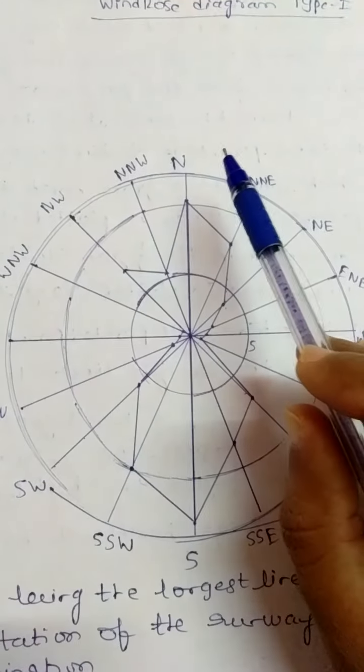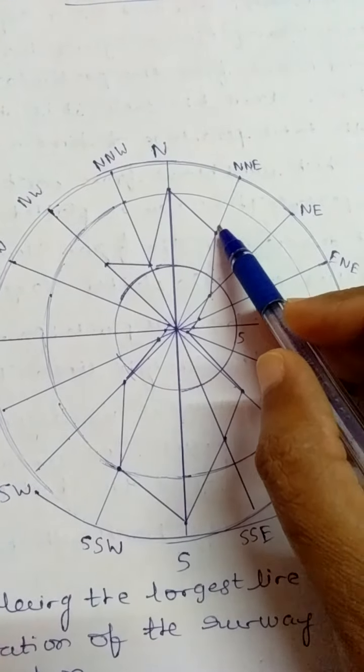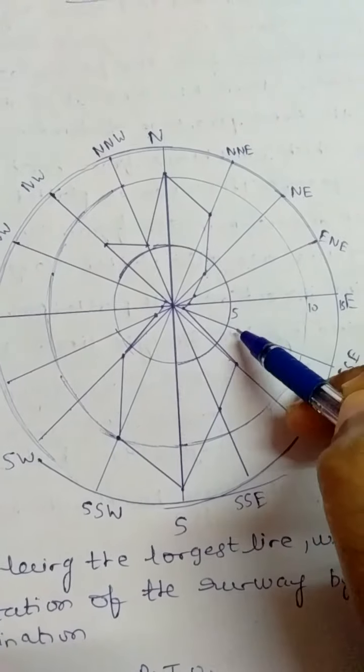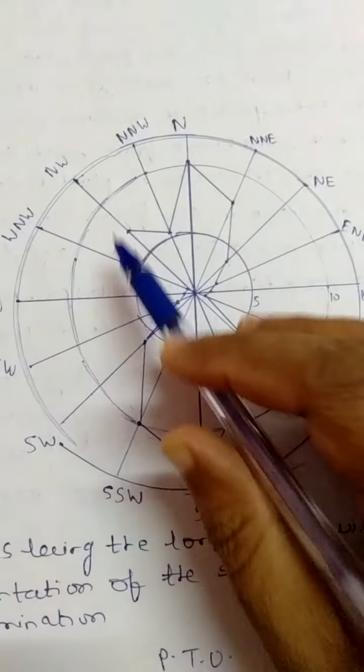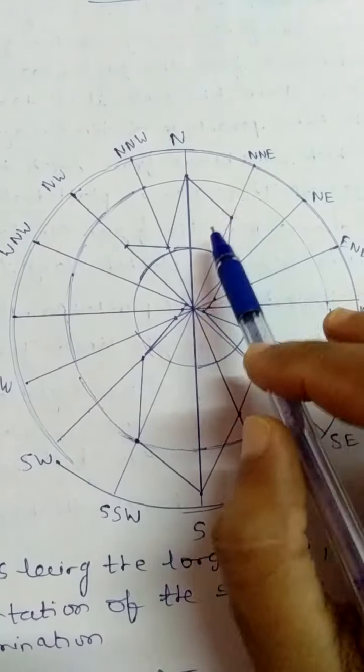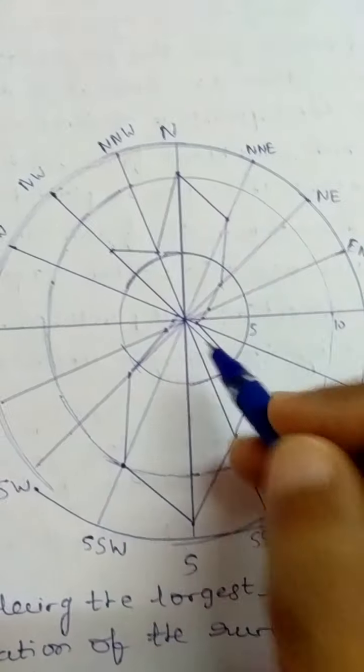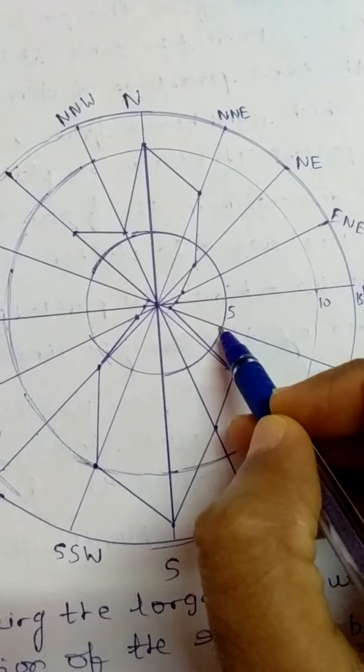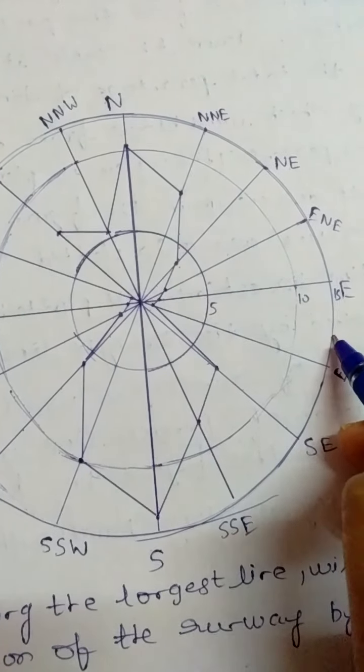As I was explaining in the previous video, these radial lines that you are seeing are the directions of the wind. Wind will be blowing from those respective directions. And what are these circles? This first circle, second circle and third circle.